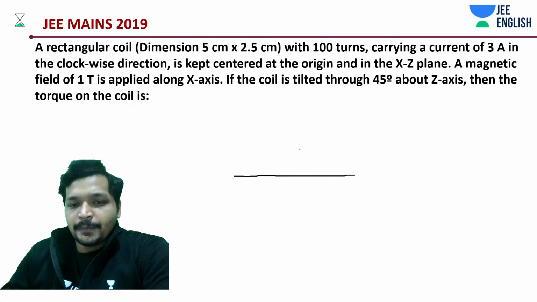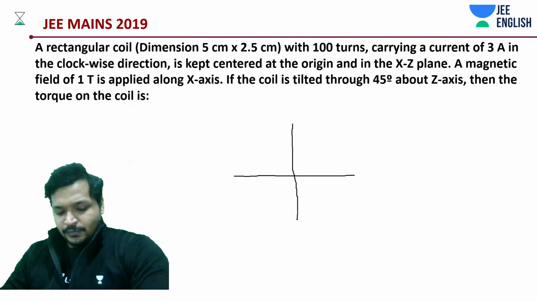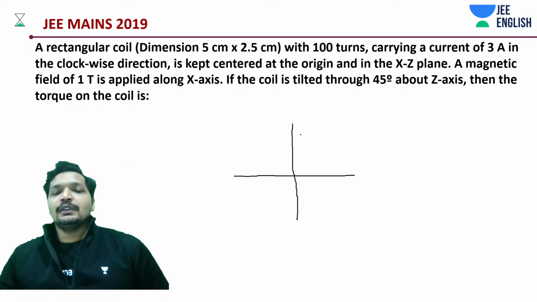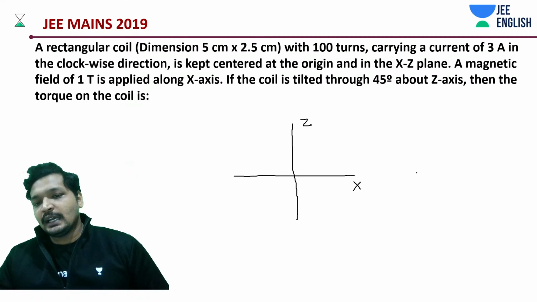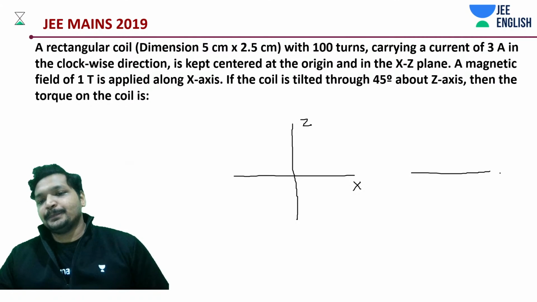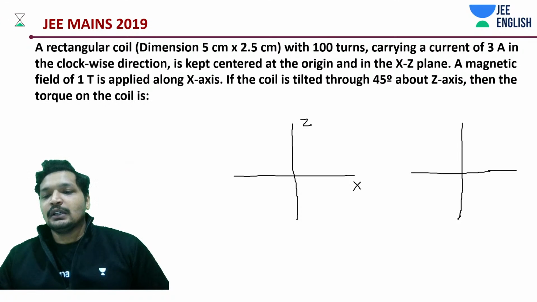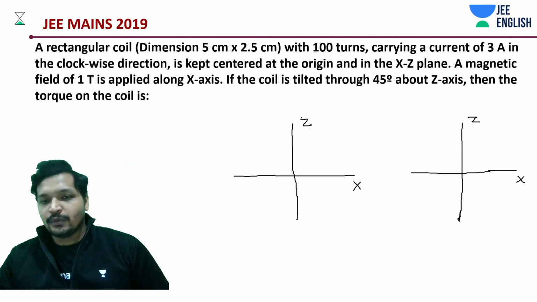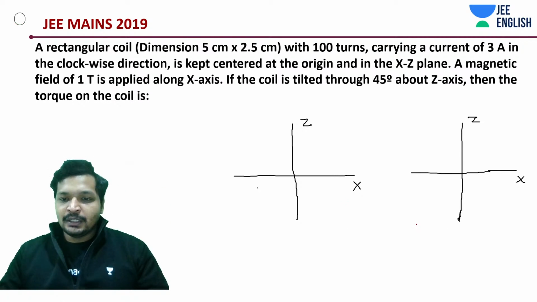First of all, we have something like x and z plane. I'm just drawing this axis for convenience, and this is x and z. Try to understand this concept. Later on we can apply the equation and formula.